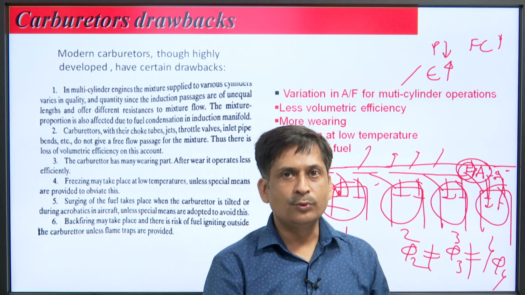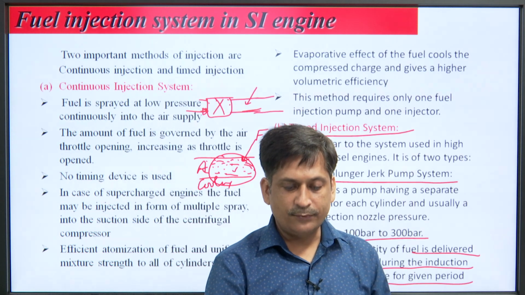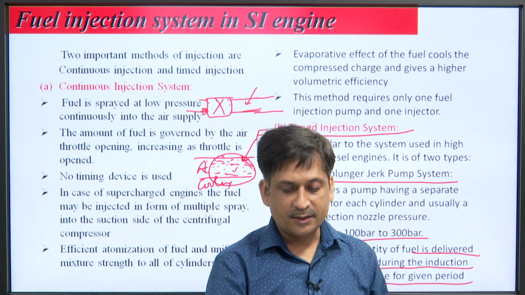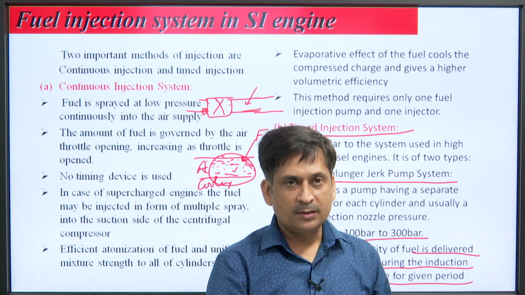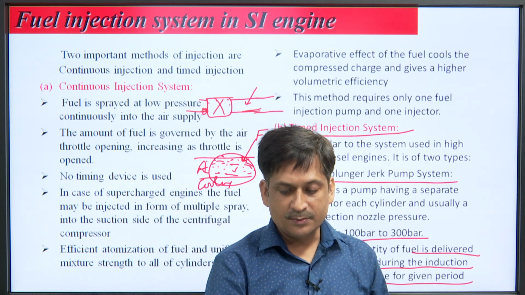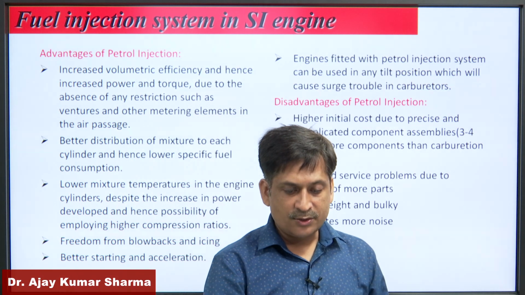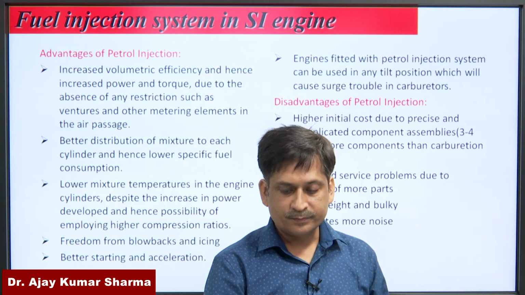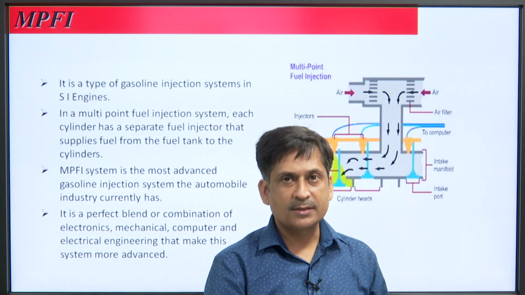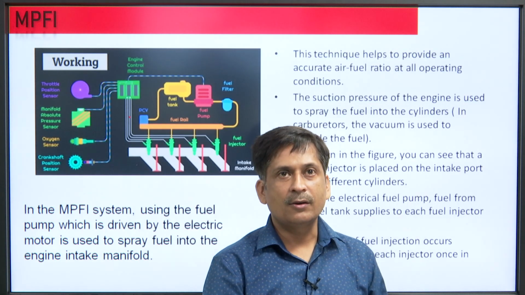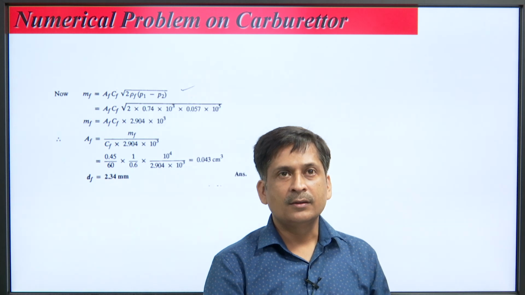So, we have to shift over, and we have almost shifted to the fuel injection system in SI engine. We have discussed the continuous injection system, its advantages, disadvantages, timed injection system, its types, multiple plunger jerk pump system, then advantages of petrol injection system, disadvantages. We have discussed the MPFI and all the working of the system. So, this was all for this lecture.